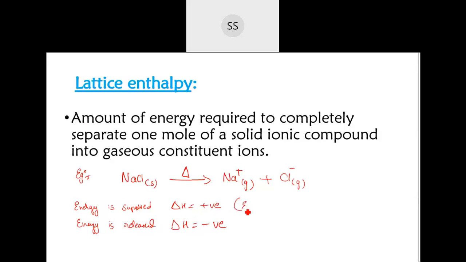Positive means the reaction is endothermic and negative means the reaction is exothermic. So reverse order will be exothermic, this order will be endothermic. If I'm going from my left side to the right side, that is endothermic, but if you're going from the right side towards the left side, it will be exothermic.